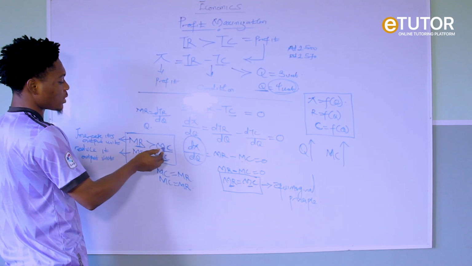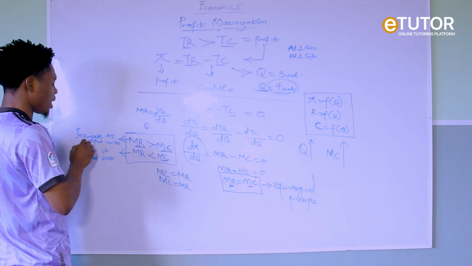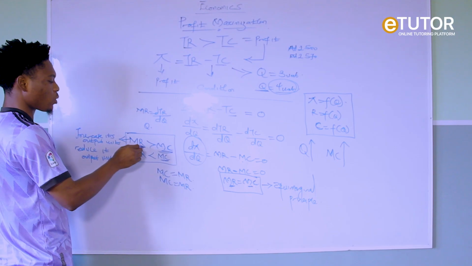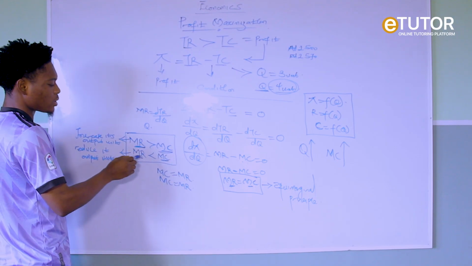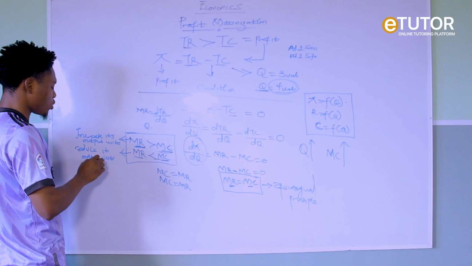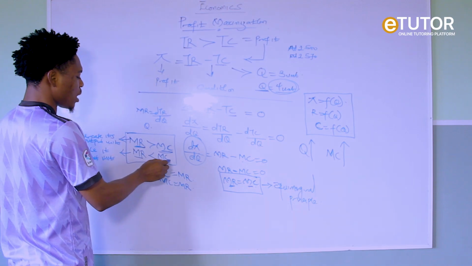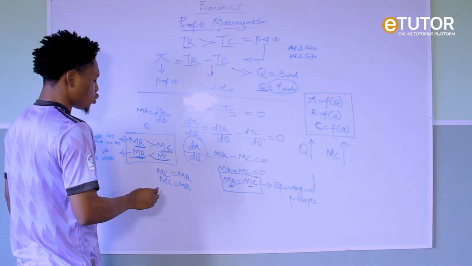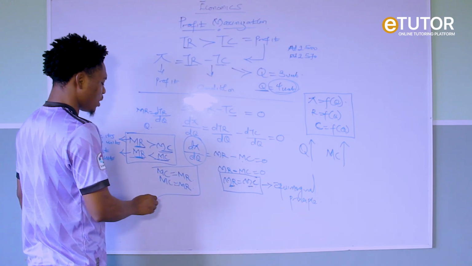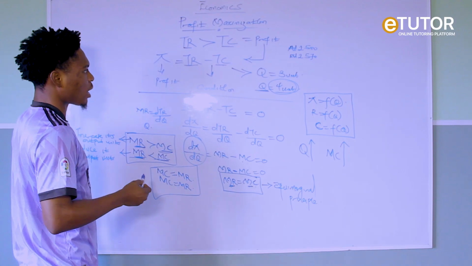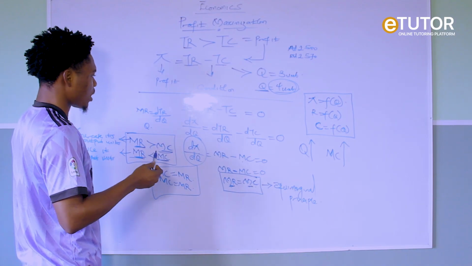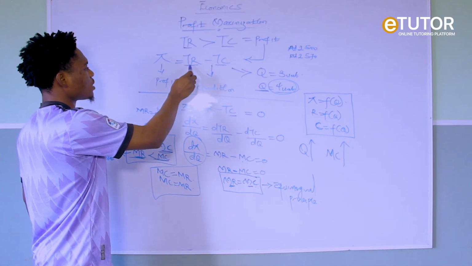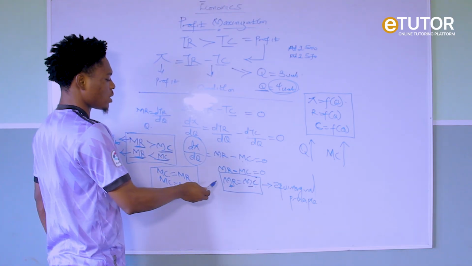So MR greater than MC, there should be an increase in output to a point where MC will increase, where it will equal MR. And when MR is lesser than MC, a firm should reduce its output units to a point where MC will decrease to a point where it will be equal to MR. So when they are equal, then a firm can now maximize its output.